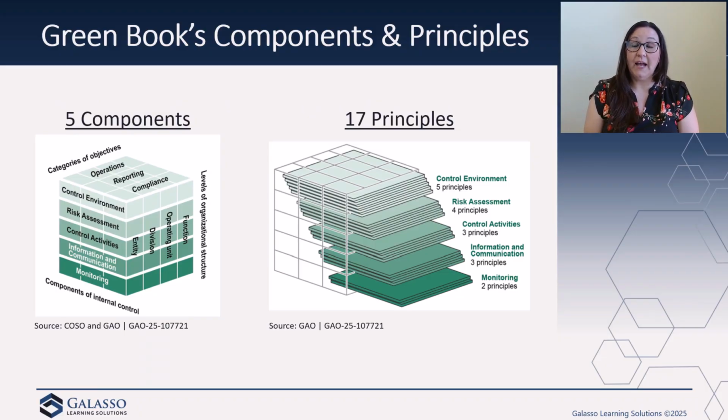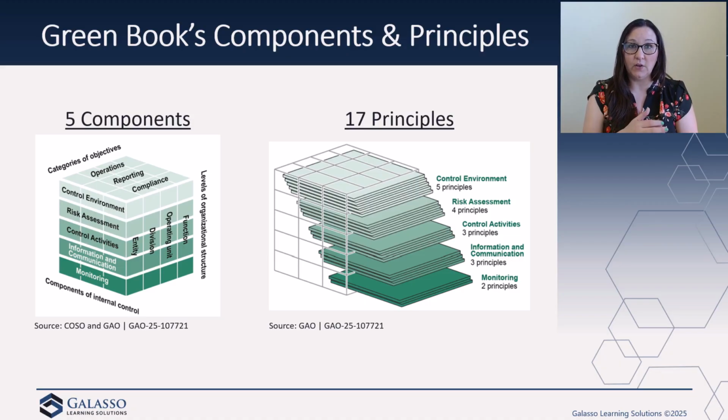Our Green Book has different components and principles. You can see that the cube here that has the components is going to be that COSO cube. So we do have some similarities there. If you know about COSO, you'll feel comfortable with this area. We have our 5 components: the control environment, risk assessment, control activities, information and communication, and monitoring. Within those 5 components, we have 17 principles.